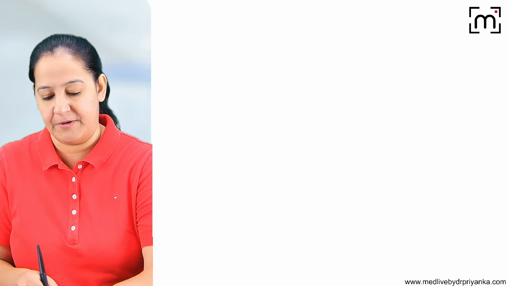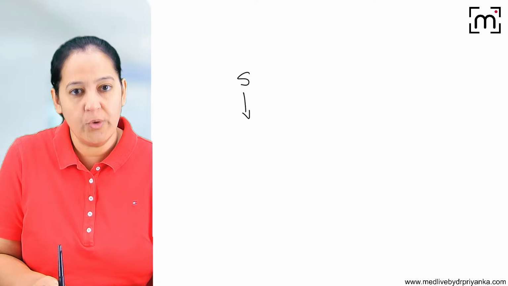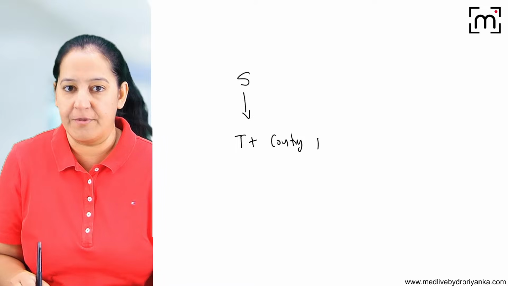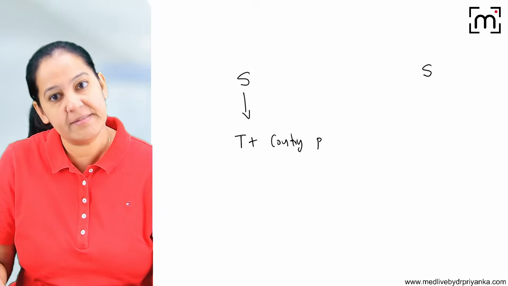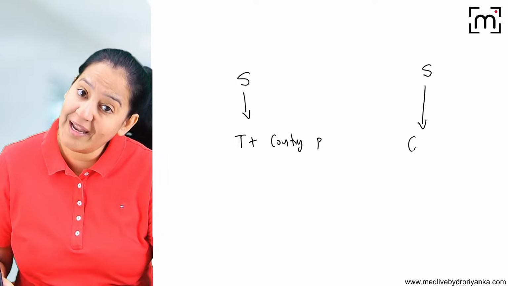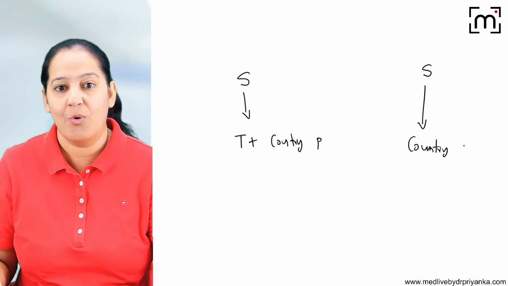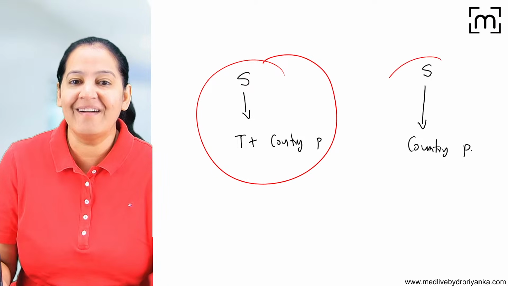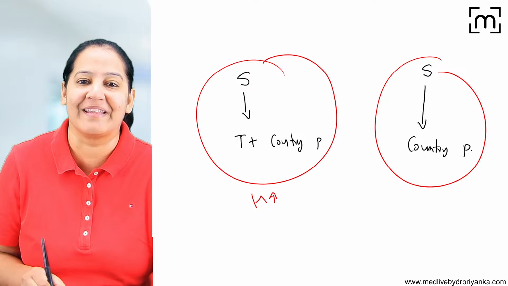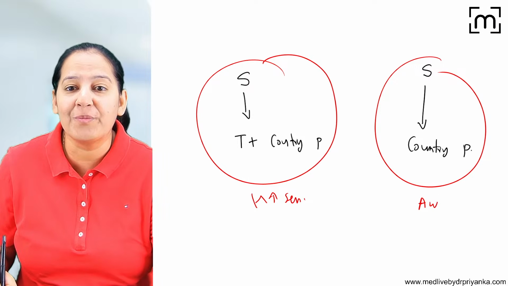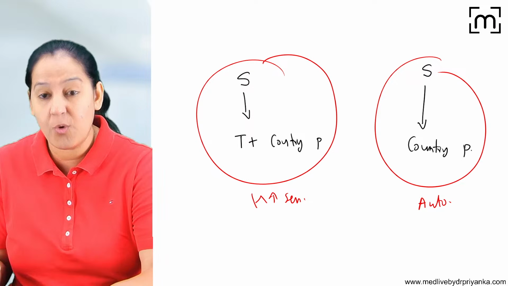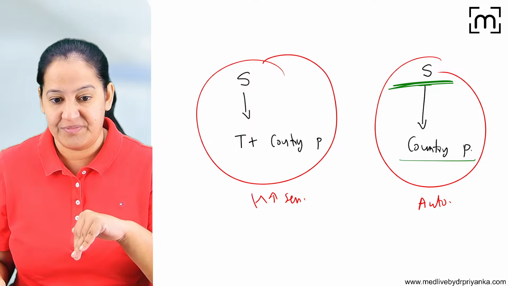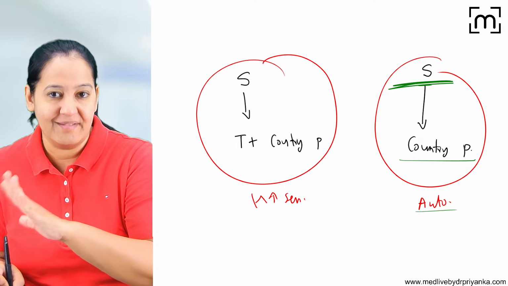Now imagine two types of soldiers. There is a soldier who is killing the terrorist along with the country people. He's a mad soldier. There is another soldier who is killing only country people, not even terrorists, only country people. So this is the hyperexcited soldier, and this is known as hypersensitivity. And this is known as autoimmunity. In autoimmunity, the body's own immunity is targeting its own tissue. That is autoimmunity. That is my next topic.